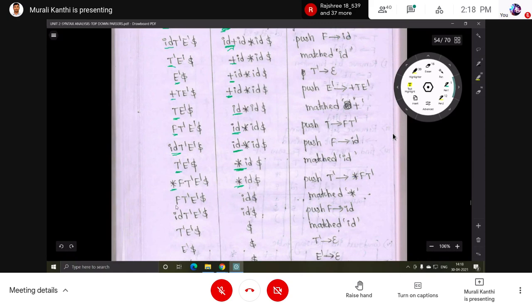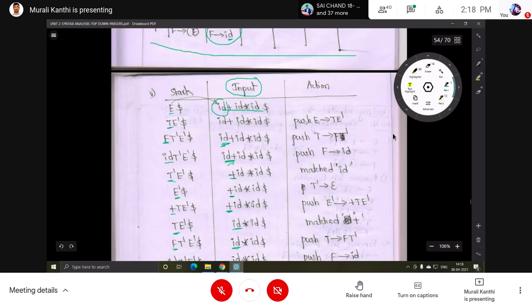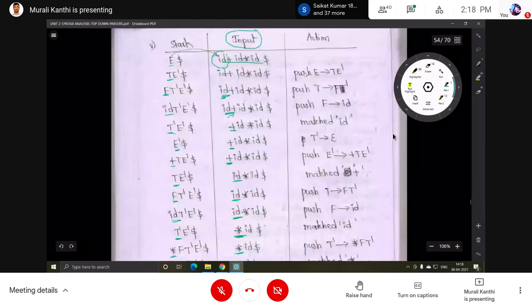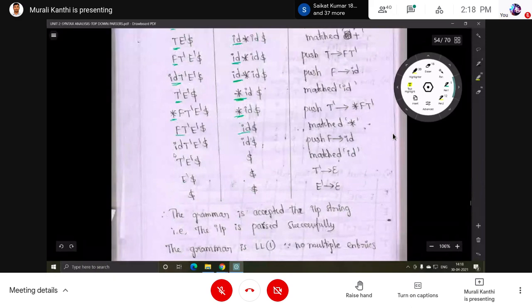Now the top of the stack is F. After incrementing, the input pointer is pointing to ID. So F, ID: what is the entry in the table? ID. So in place of F, ID is pushed onto the stack. Now the top of the stack and the input pointer both have ID. Matching, so pop ID from the stack and increment the pointer, which now points to the dollar.